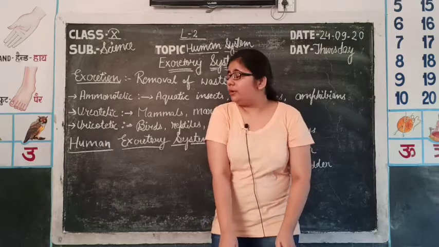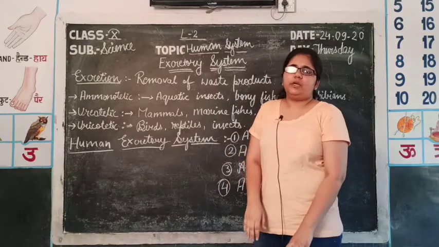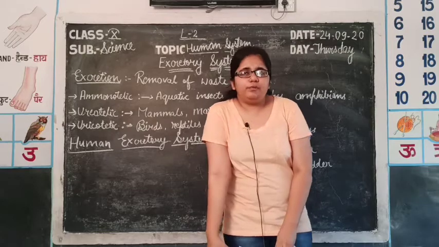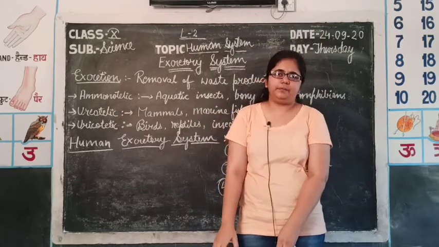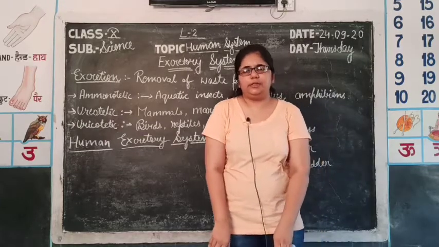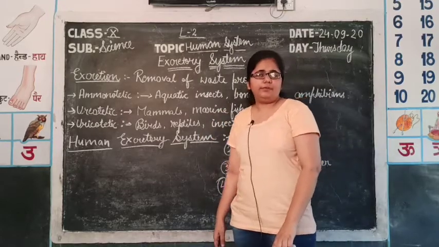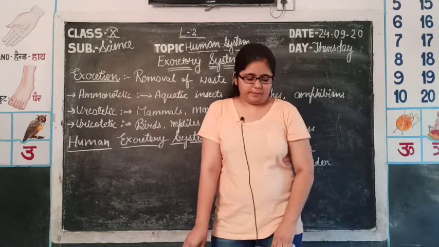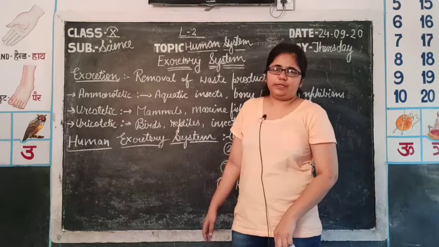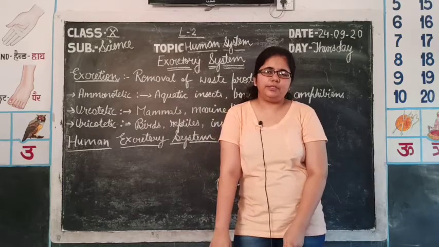Now, today we will discuss the excretory system, a system which is used for removing the waste substances from the body. And this removal of waste substances is very important, as if they accumulate in the body, they will behave as a toxin, that is, they will behave as a poison for our body. So, we have to dispose of it out of the body, and for that a system known as the excretory system is used, in which the kidney is the main excretory organ for removing the nitrogenous waste.